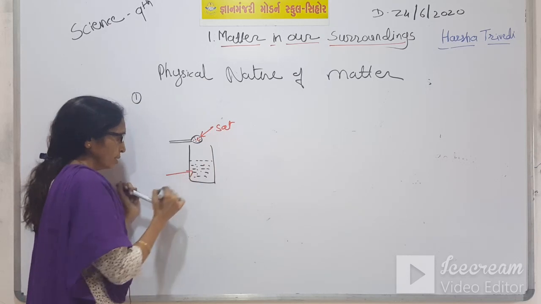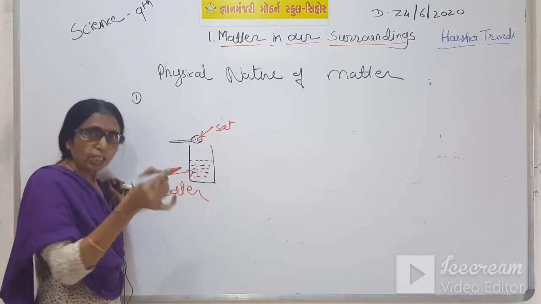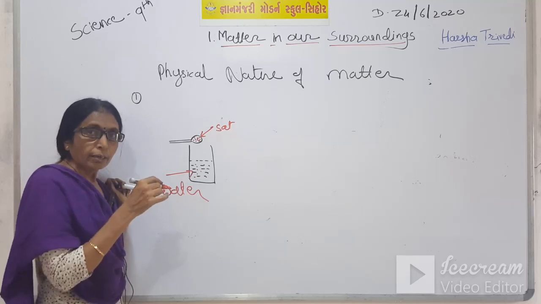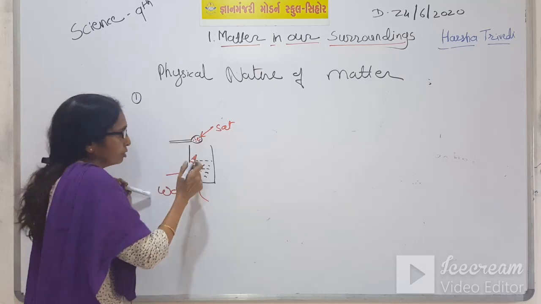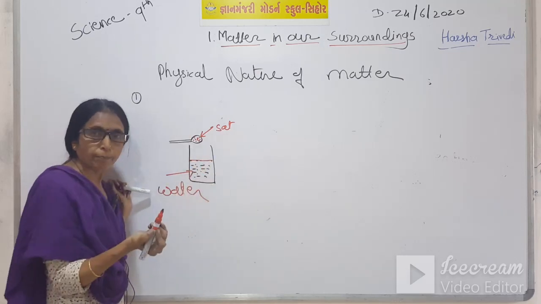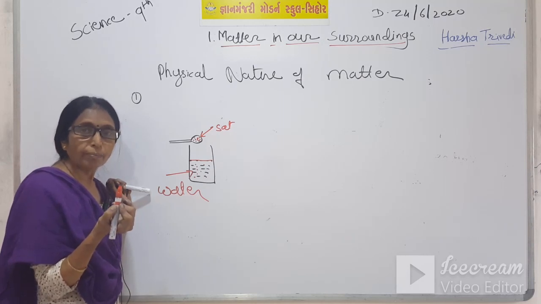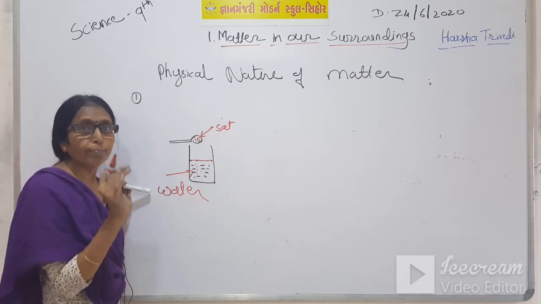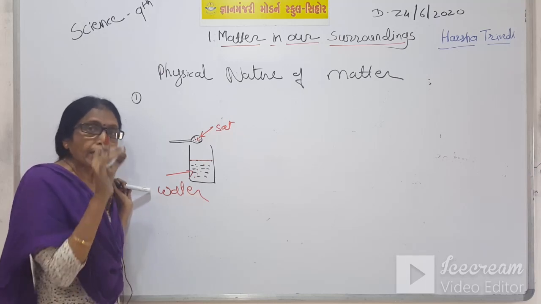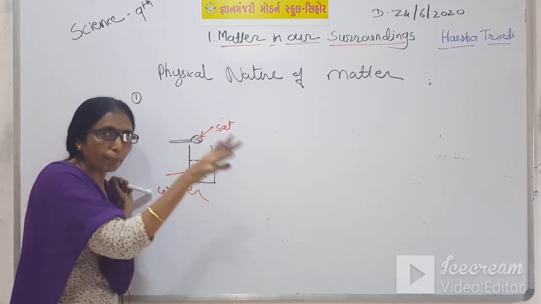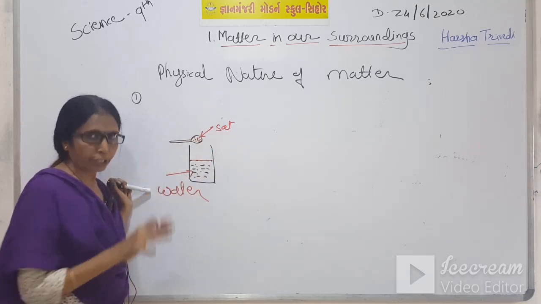When we add salt in water, the level of water does not increase. It means that particles of matter are not in a block, but they are very small particles, and these small particles occupy the space between the molecules of water.